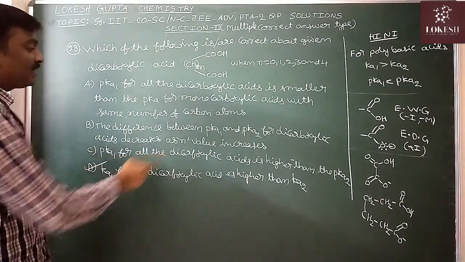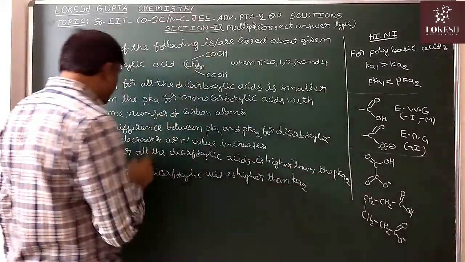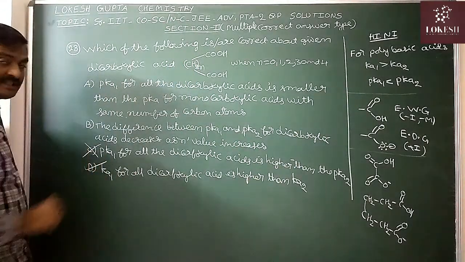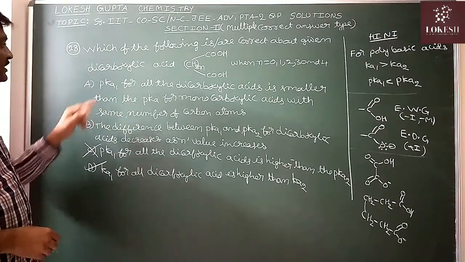pKa1 for all dicarboxylic acids is higher than the pKa2. They are saying pKa1 is higher. Wrong, pKa1 is less. So it is the incorrect statement. Next, come to this one.